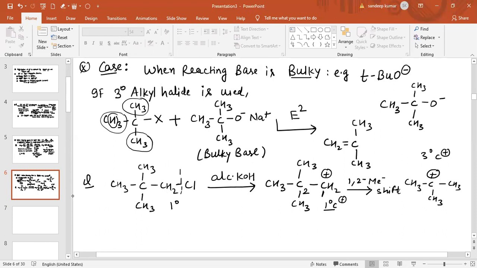Now simply remove hydrogen. All hydrogens are the same, so you can remove hydrogen from any of the positions. So the product obtained is CH2 double bond C, CH3 and CH3. So this is basically the product obtained.